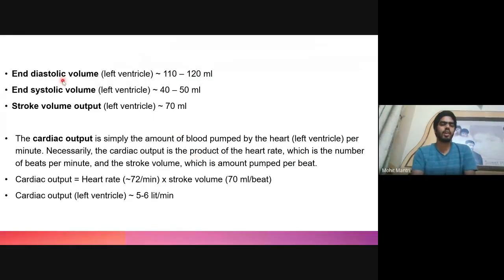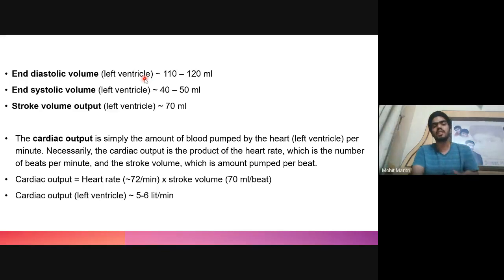So there are a few terminologies. One is end diastolic volume. End diastolic volume is the volume of the blood which is present inside the ventricle after the ventricle has finished the diastolic stage and now it will contract. During this diastolic stage, the blood inside the ventricle kept on filling from the atrium, so the volume is around 110 to 120 ml, and after this the systole will take place. So this is known as end diastolic volume.